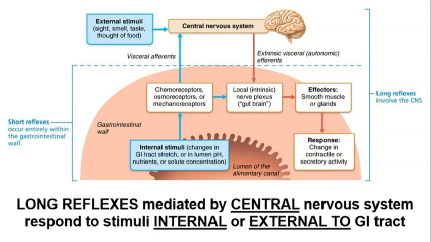On the other hand, the long reflexes are mediated by the central nervous system. These reflexes tend to respond to stimuli outside or even inside the gastrointestinal tract, but primarily they respond to stimuli outside the gastrointestinal tract. For instance, seeing, smelling, tasting, or thinking about food can influence digestive system activity in preparation for receiving a meal. The central nervous system then communicates with the enteric nervous system, and it's the enteric nervous system that stimulates or inhibits the effectors. So again, stimulation or inhibition will depend on the stimuli that are received.